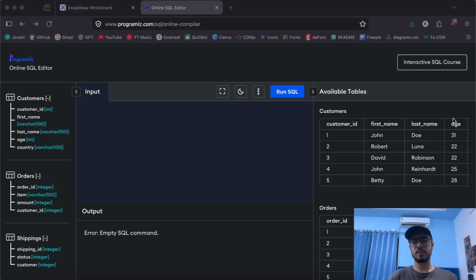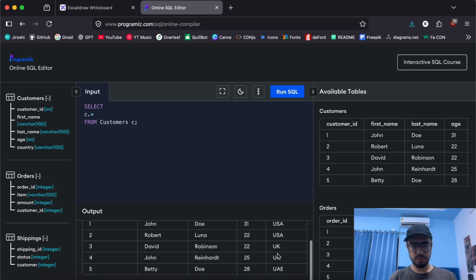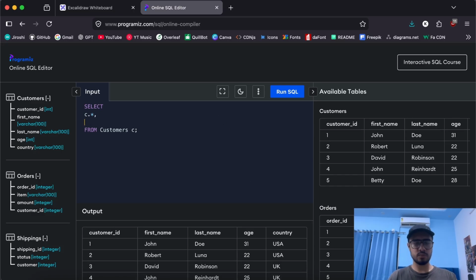Let's take an example. For now, let's use the customers table and we'll select C dot star. When I run this, yeah, everything works just fine. So now let's come to our case and when statements. It typically starts with a case statement and an end statement, to end this particular case, and we'll write an alias for this to output.